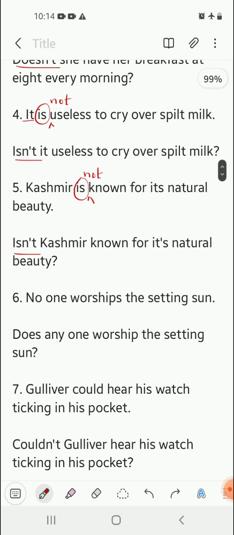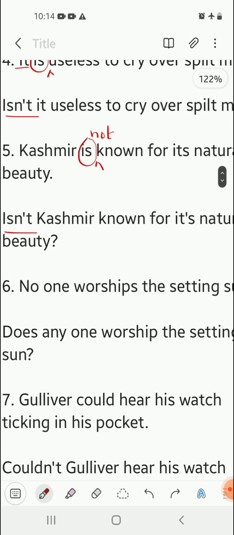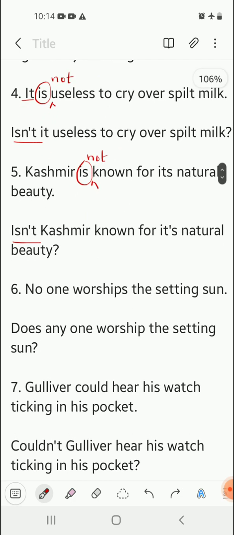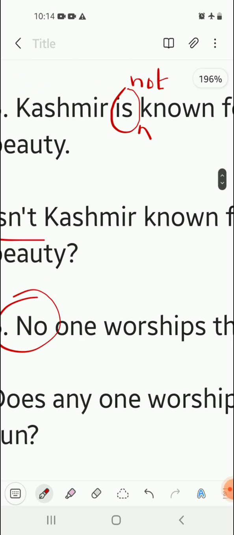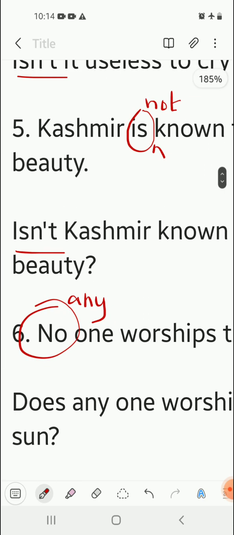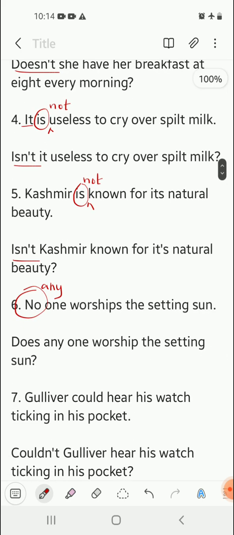Next. No one worships the setting sun. Over here there is no be form of verb. So this is also a positive sentence. Make it negative. So we will make it negative like no one. So over here no is a negative word, so we have to make it positive. In order to make it positive, we have to make certain changes. No becomes any in order to make a sentence positive, because if we write no, it will become negative, and we have to make the sentence positive, not negative. So no becomes any. Now anyone worships the setting sun.